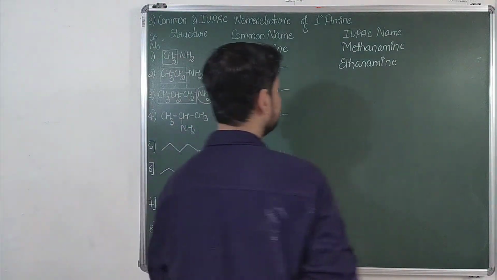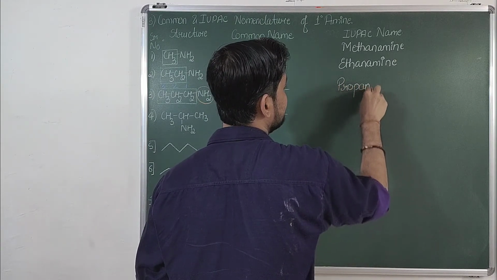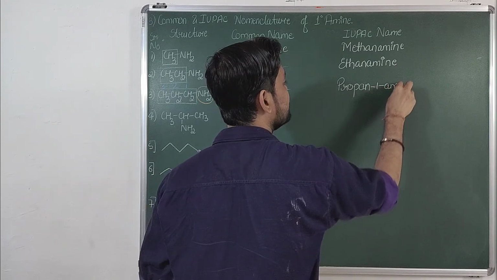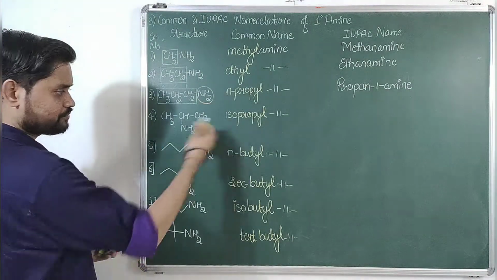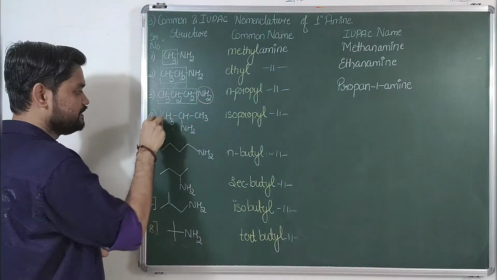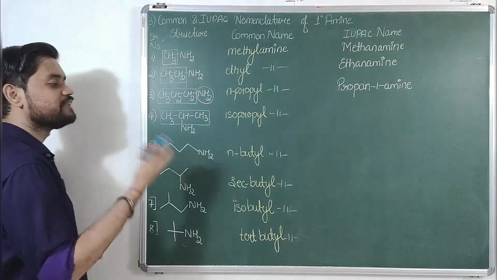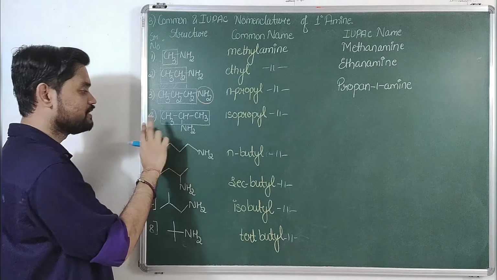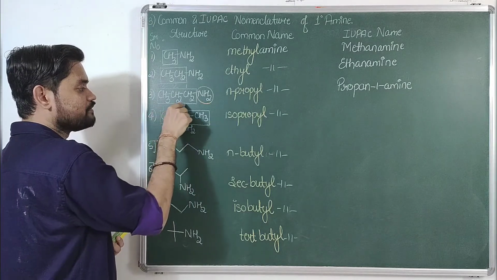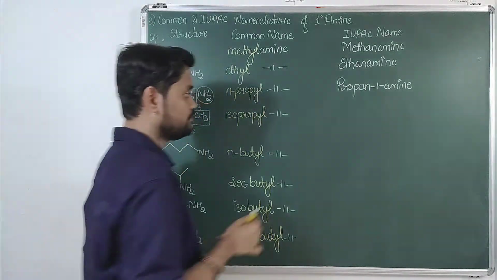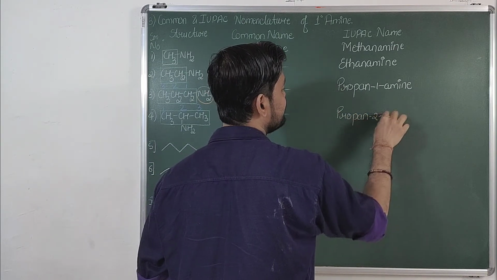So its name will become propane, and at first position there is amine: propane-1-amine. Then the second one: select the longest chain, then number it from the end where the functional group gets the least number. From the left side it is the second position, and from the right side it is also the second position, so it doesn't matter where you start numbering. Its name will become propane-2-amine.